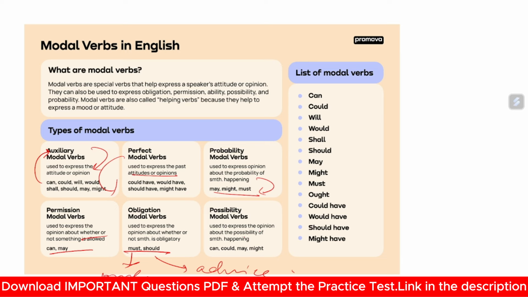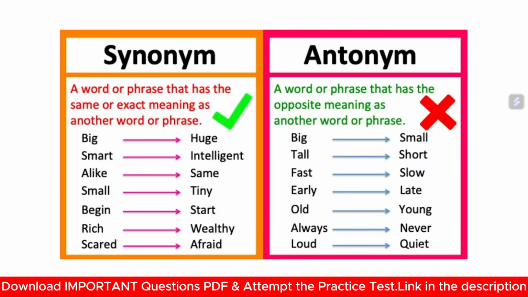Possibility modal verbs are used to express an opinion about the possibility of something happening: can, could, may, might. Whenever there is a chance that it might rain in future, it may rain today. These are the possibilities. The list of modal verbs: can, could, will, would, shall, should, may, might, must, ought to, could have, would have, should have, might have. Now let's do synonyms and antonyms.